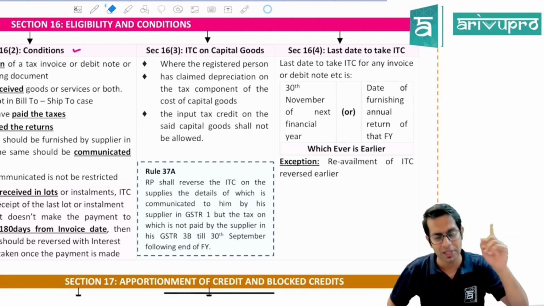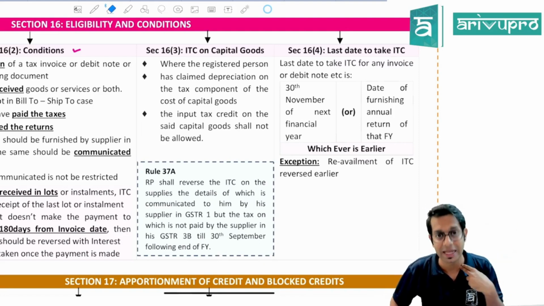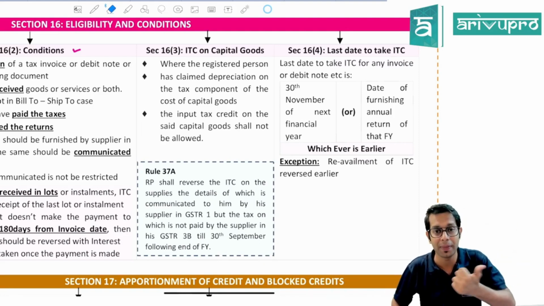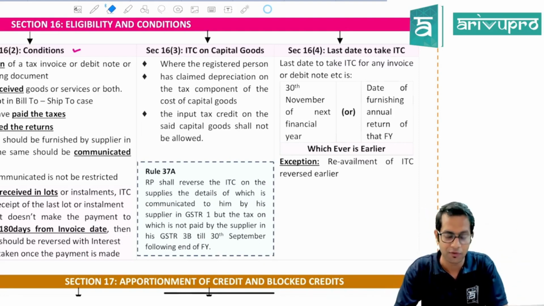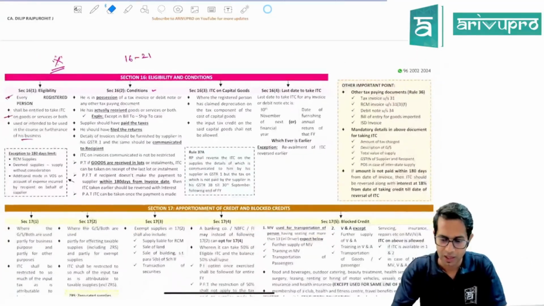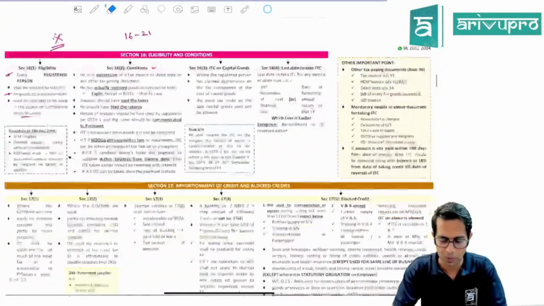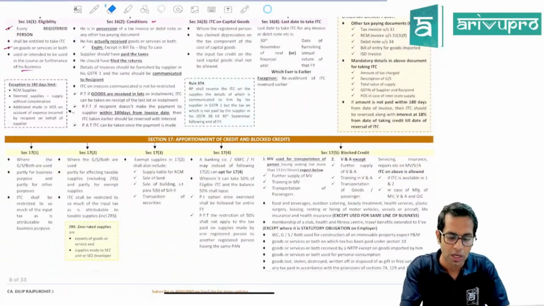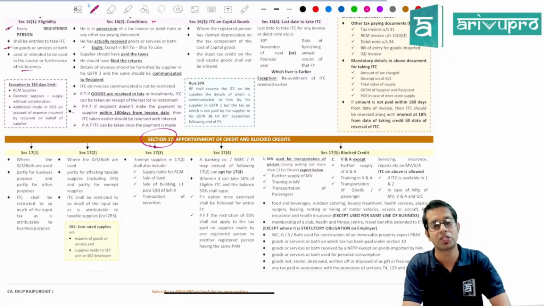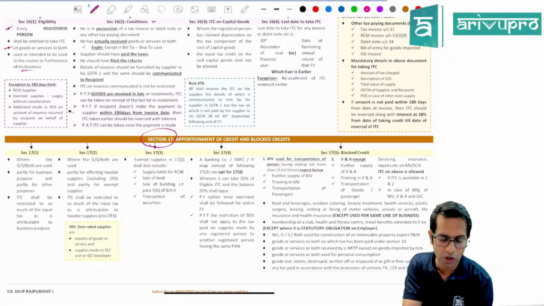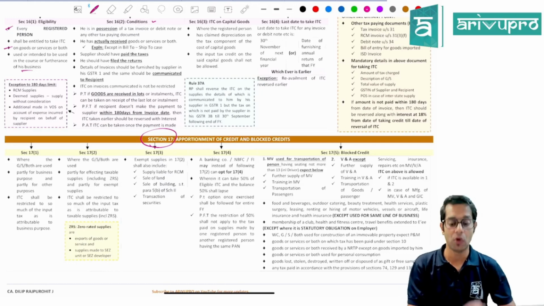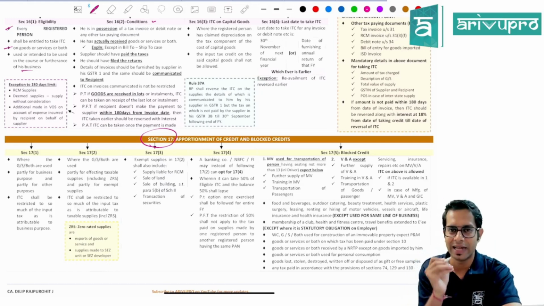Lawmaker says, if he has not filed his 3B, if he has not paid the taxes, then I will have to reverse the input tax credit by 30th September following the end of financial year. Then this was about the last day to take input tax credit. Next point is with respect to section 17. What is section 17 talking all about, sir? Section 17 talks about apportionment of input tax credit and blocked credit.